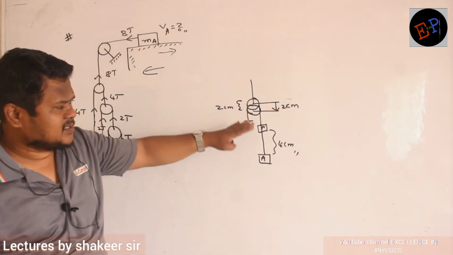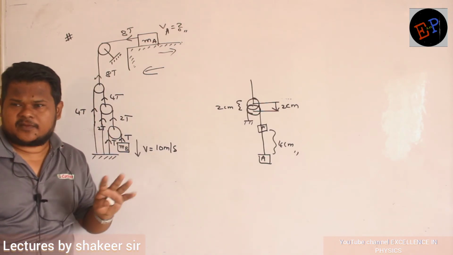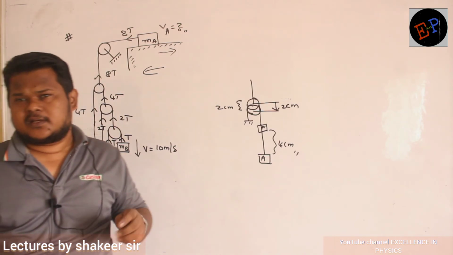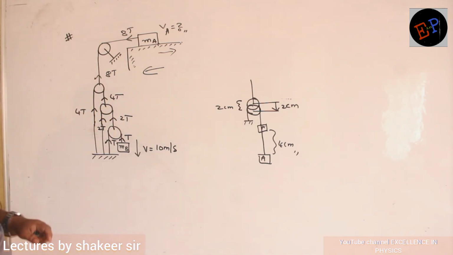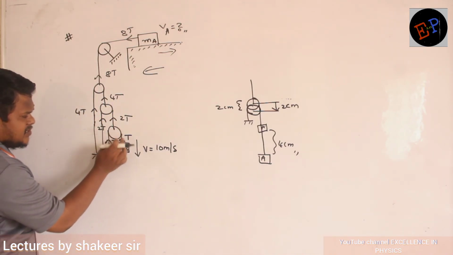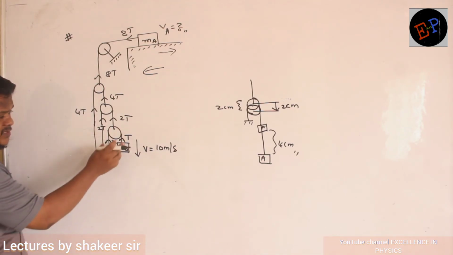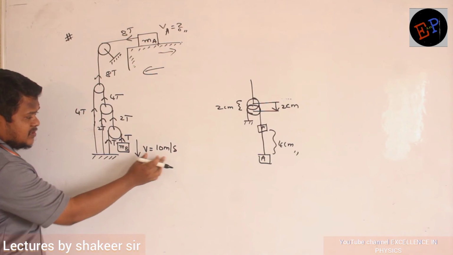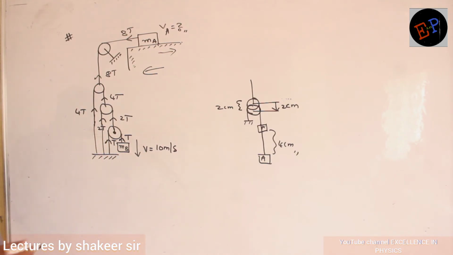Now by using this logical explanation, I will try to do this problem. I am not using the calculus method, and I am not using the virtual work done method. If this mass mB goes downwards with a velocity of 10 meters per second, then what will be the velocity of the pulley? Pulley velocity will be only 5.